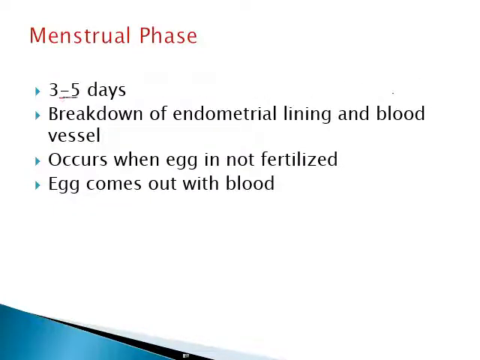The menstrual phase lasts for 3 to 5 days. In this menstrual phase, there is a breakdown of the endometrial lining and the blood vessels also break. When the egg is not fertilized, it comes out with the blood, and this is also called weeping of the uterus.